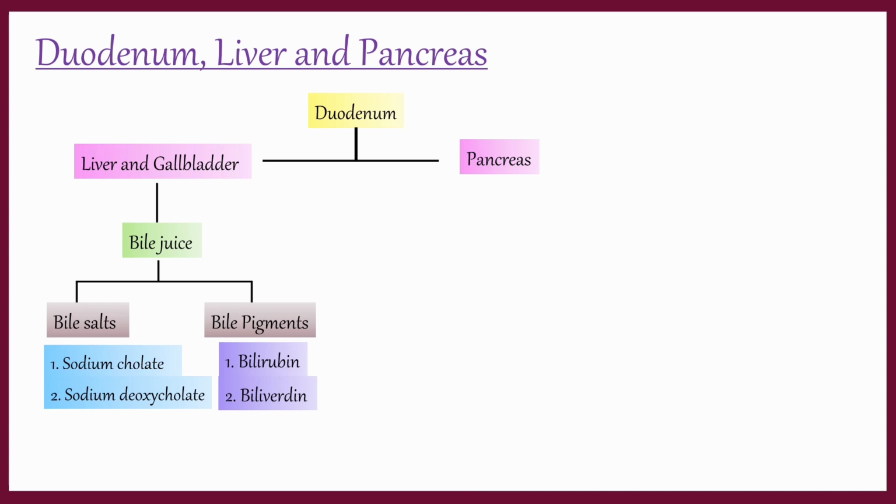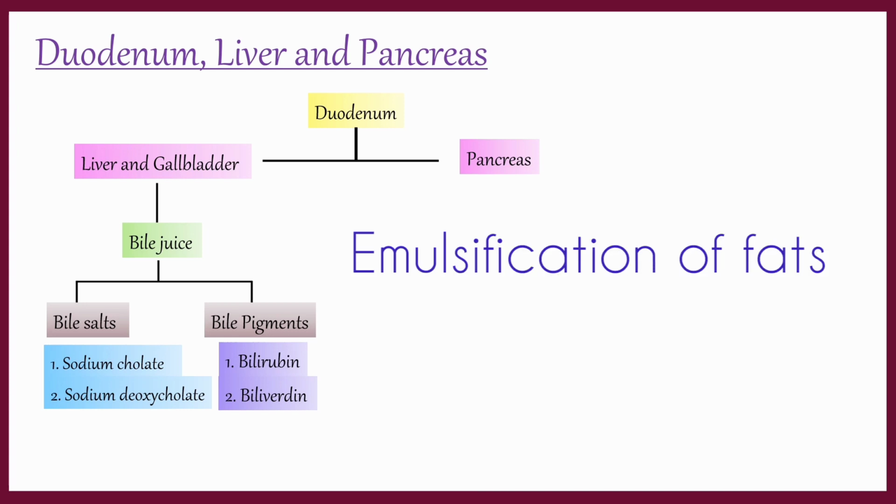But bile salts change the fats into small microscopic particles. This is called emulsification of fats. Emulsification of fats helps the lipase to act on fats. This step is very important in digestion.